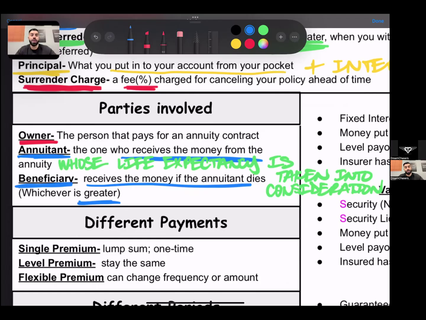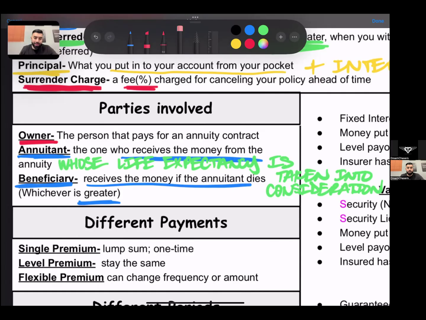Now, let's say the market did bad that year and the account value, right, the cash value, is at $30,000, but they put in 40 out of pocket. So they've lost 10 grand of money that they've put in. Well, the company is going to pay out to the beneficiary the 40,000 of the premiums paid, the money that the owner put into the annuity. Okay. So the beneficiary is going to receive the greater of either the cash value or the premiums paid.